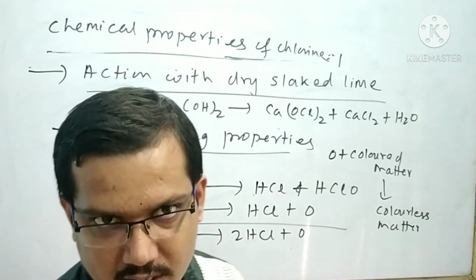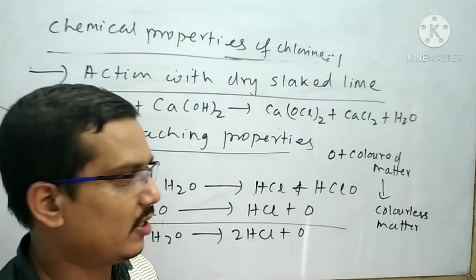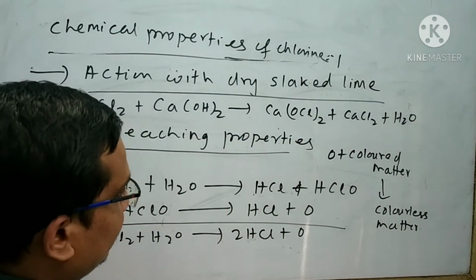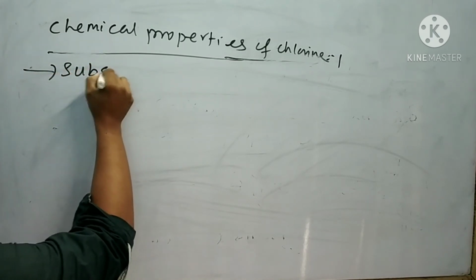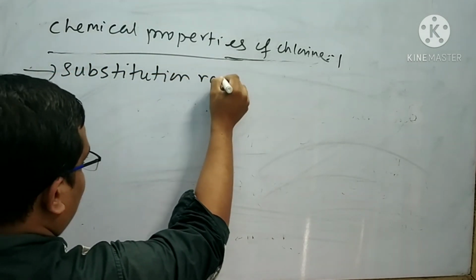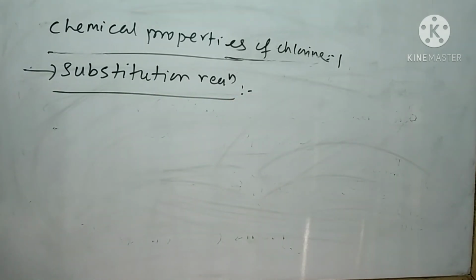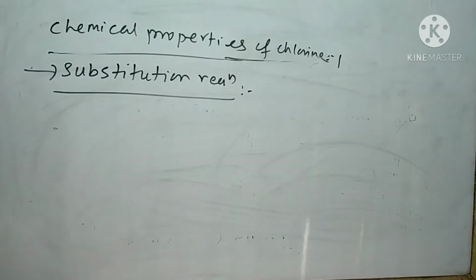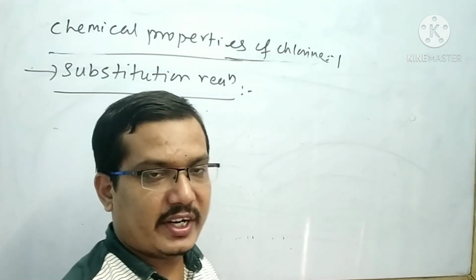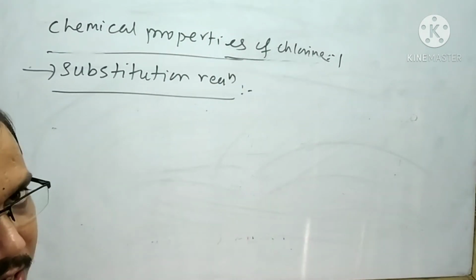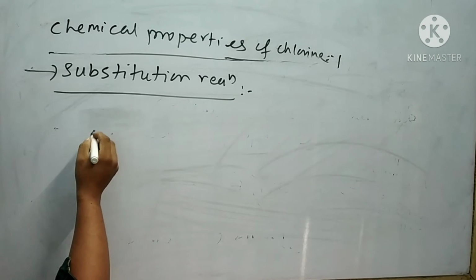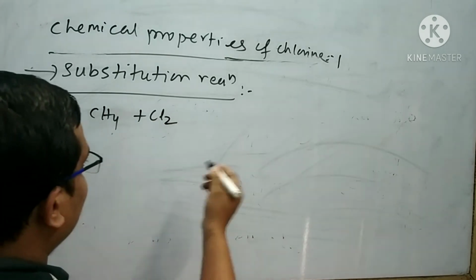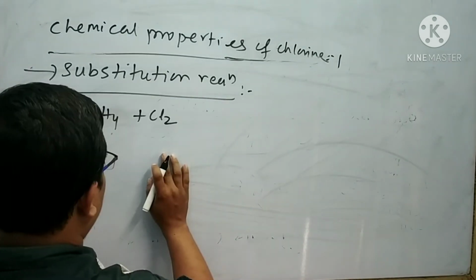Remember an important point, dry chlorine cannot be used for bleaching action. For bleaching action it is bound to take aqueous chlorine. Next is substitution reaction. When saturated hydrocarbon is subjected to reaction with the chlorine, then substitution reaction takes place and many chlorine derivative products of saturated hydrocarbon are formed. Suppose I take a saturated hydrocarbon CH4 and it is subjected to reaction with the chlorine, then substitution reaction takes place.